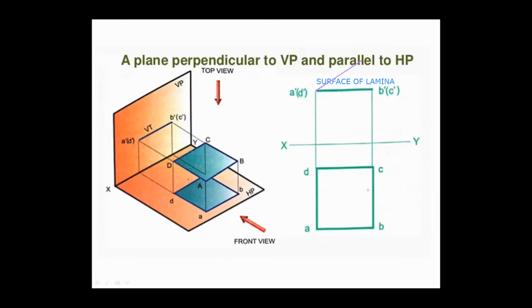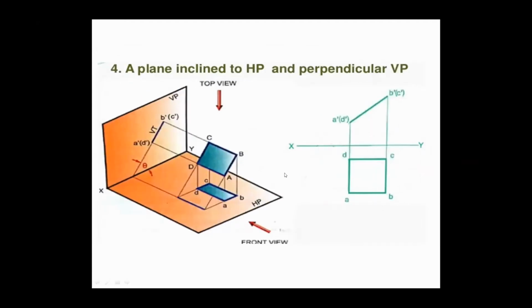That means you are giving some inclination to the lamina with respect to HP. Is it clear? Yes, sir. If I incline this line, that means you are inclining the surface of this lamina. In turn, the lamina is tilted from HP. When it is tilted, can you see the true shape? No, sir. Very important. That is what we are going to learn and represent. So here, for example, the next condition: a plane which is inclined to HP and perpendicular to VP.